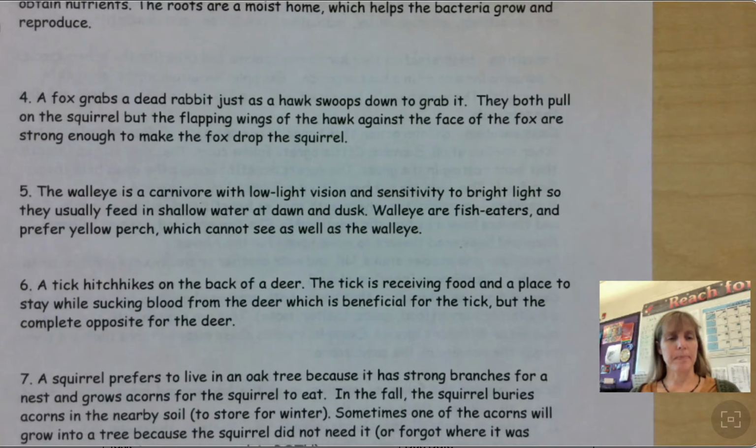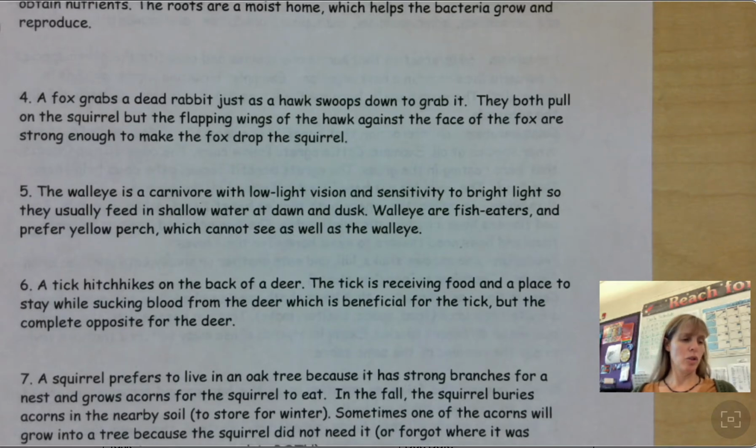This is number 6. A tick hitchhikes on the back of a deer. The tick is receiving food and a place to stay while sucking blood from the deer, which is beneficial for the tick, but the complete opposite for the deer. All right, is this parasitism or mutualism? Parasitism, 1 finger. Mutualism, 2 fingers. It is parasitism. So gold star if you guessed that one.